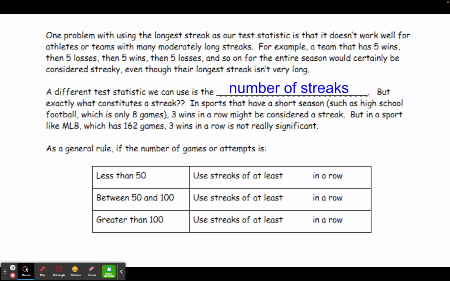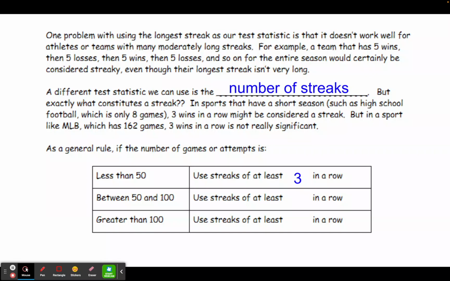Up until now, we've mentioned that 3 in a row is the minimum number that we need to constitute a streak. So we don't count 2 in a row as a streak. And as a general rule, we will say that if an athlete or a team has less than 50 attempts or games, then we will still consider 3 in a row to be a streak. So that would be something like high school football, for example, or even in the NFL, where they only have 16 games in their season.